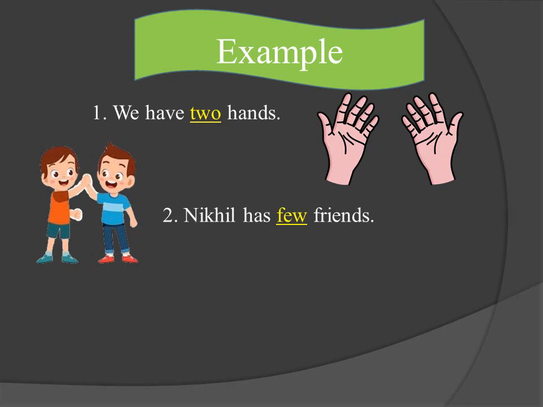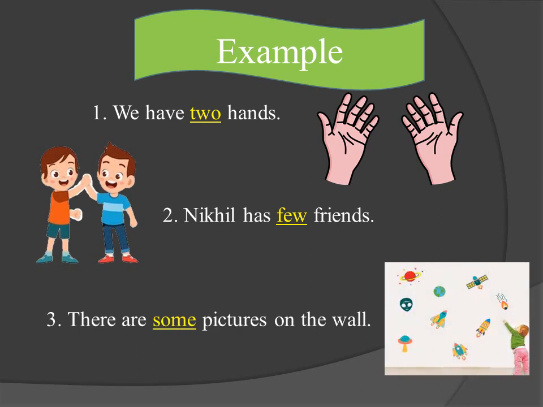Nikhil has few friends. In this sentence, the word few describes the number of friends. Therefore, few is the adjective of number. There are some pictures on the wall. How many pictures are on the wall? Some pictures. This answers the question how many. So, some is the adjective which describes the noun pictures. What kind of adjective is it? It is an adjective of number.